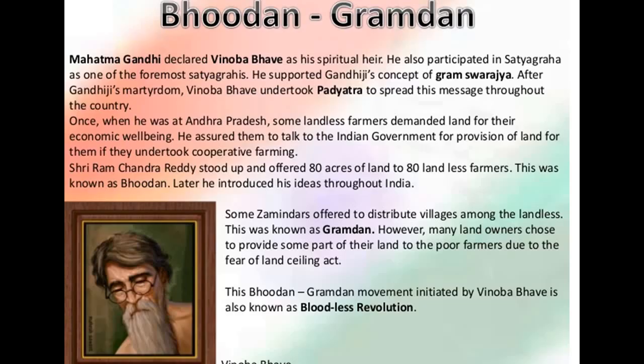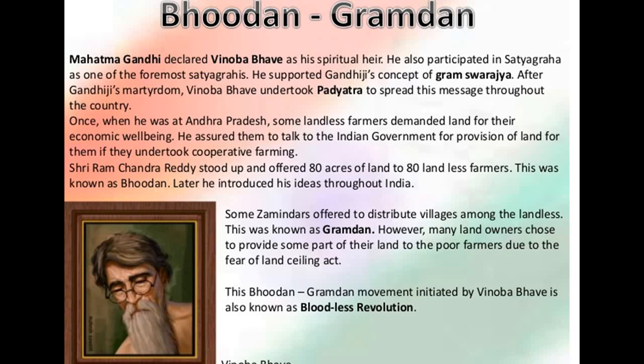Now there was one main incident that brought a change for the agriculture sector, the Bhoodan Andolan. Mahatma Gandhi declared Vinoba Bhave as his spiritual heir. He also participated in Satyagraha as one of the foremost Satyagrahis. He supported Gandhiji's concept of Gram Swaraj.